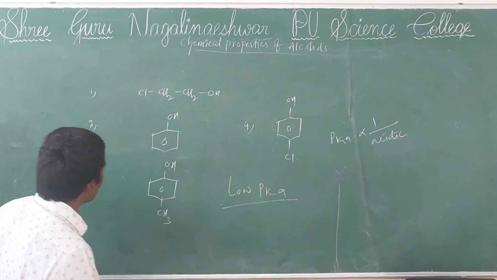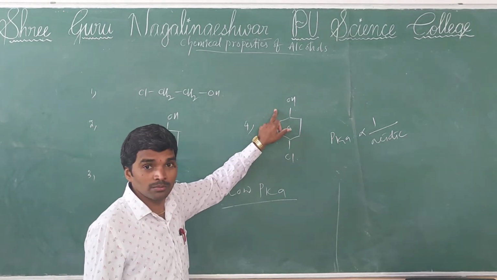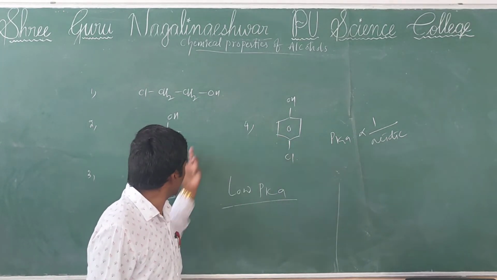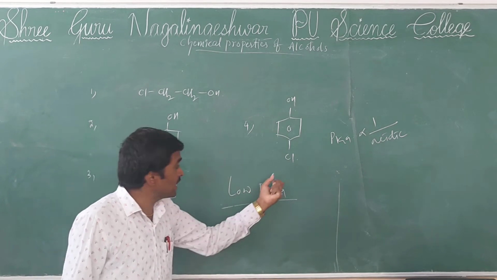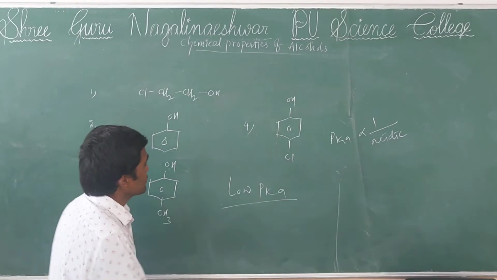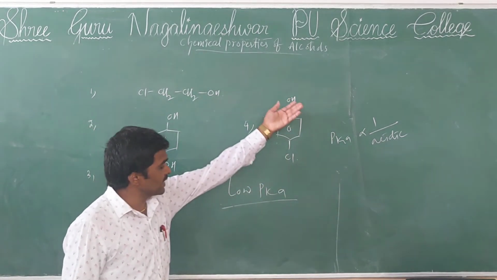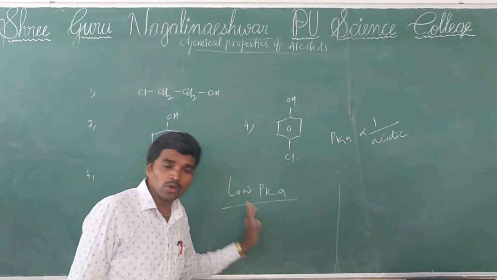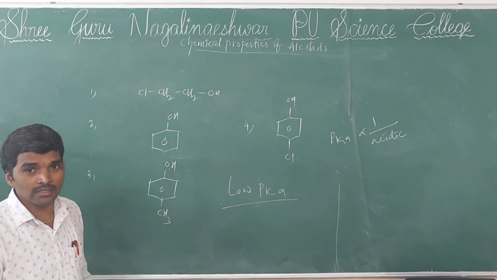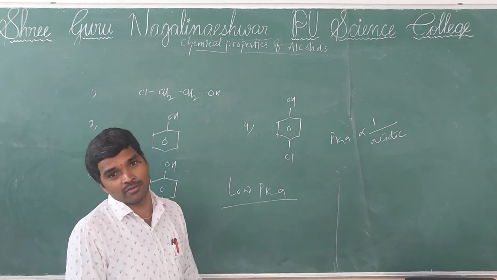So that's why here phenol, paracresol, and parachlorophenol. In these three options, which one has an electron withdrawing group? When acidic nature increases, its pKa value is low. Correct or not? But some students will get confused here. That is a point to remember, everyone.